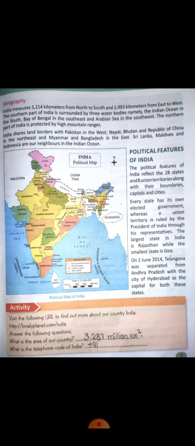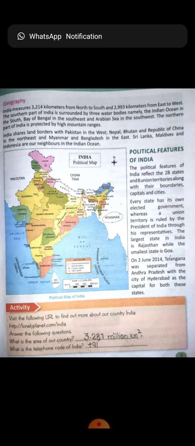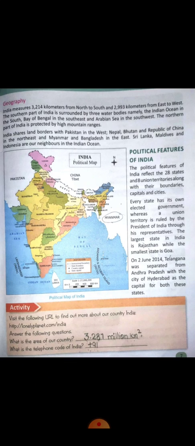And what is the difference between a state and a union territory? A state has its own government. A state is always ruled by a government, but a union territory is always ruled by the President of India through their representatives. The largest state in India is Rajasthan, whereas the smallest state of India is Goa.